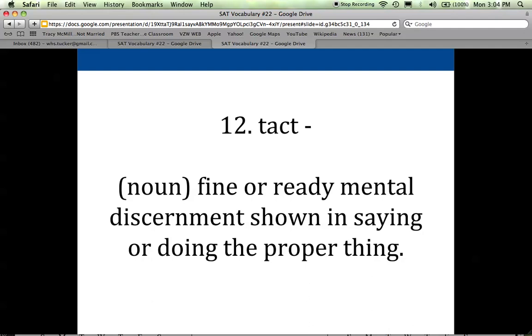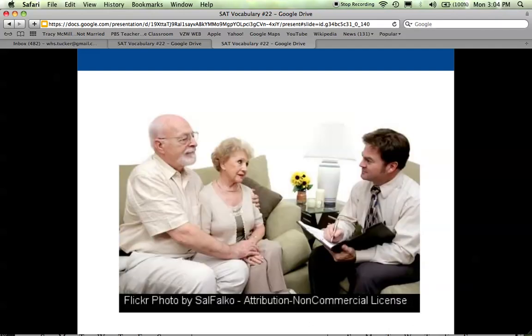It's a skill in dealing with delicate situations. My husband always says I have no tact because I say whatever comes to my mind. He actually calls me the woman with no filter because I just tend to say whatever I'm thinking, and people with tact don't do that. They think about the situation. They think about how is what I'm about to say going to impact other people. So it's a great thing to have tact, and maybe not so great a thing that I don't have a lot of tact.